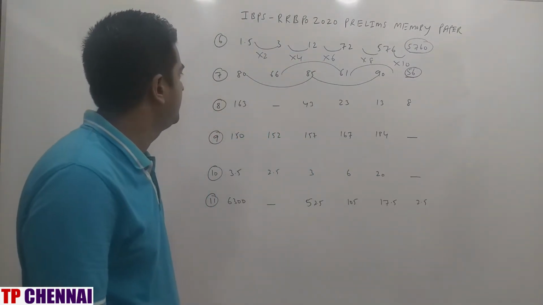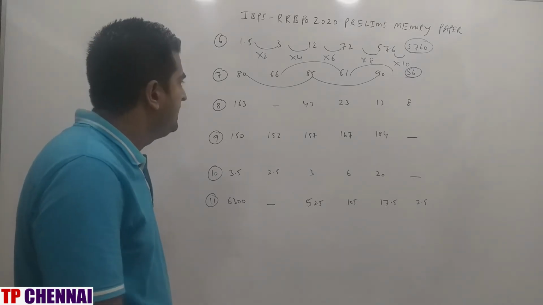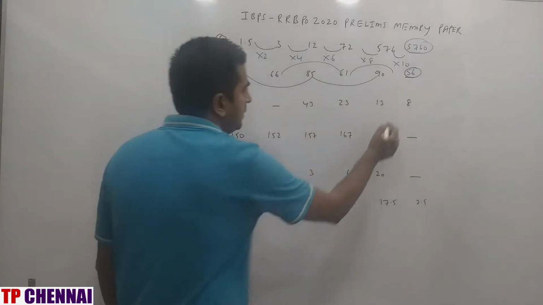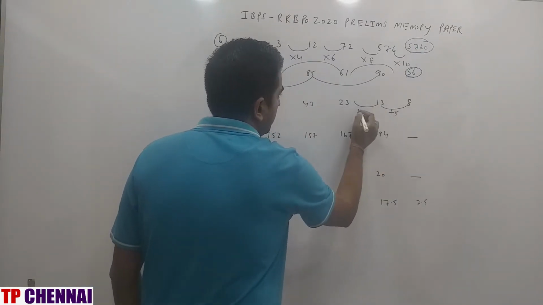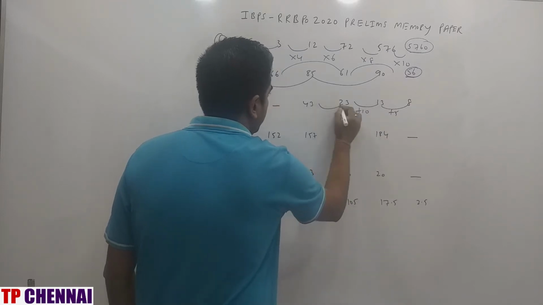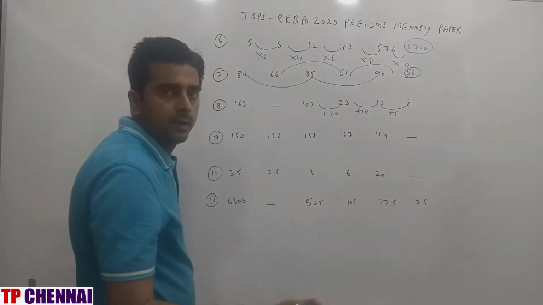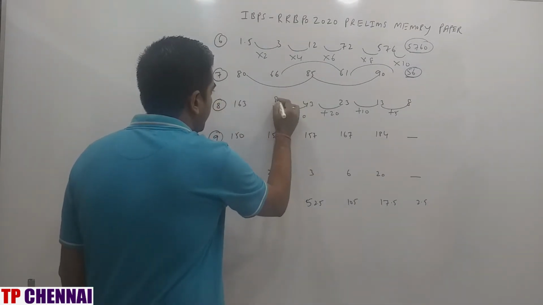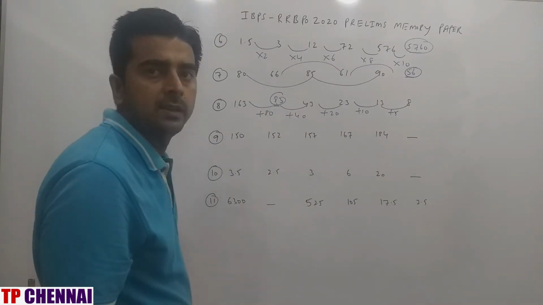Next one, 163, blank, 43, 23, 13, 8. So series is decreasing when you go from left to right. When you come from right to left, it is increasing. Okay, so we will start from here. Plus 5 here, plus 10 here, plus 20: 5, 10, 20. Number is doubling. This is 40, this is 83. Again, this will be how much? 80. So my answer is 83.